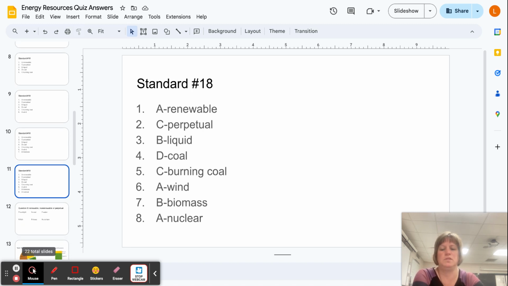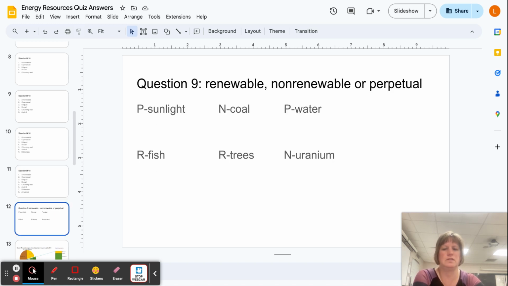Okay, so here comes the part that's going to change on your retake. Everything else will be the same questions except this. I'm going to change up the resources. So sunlight is perpetual, coal, non-renewable, water, perpetual. You won't have those same two perpetuals. There'll be different ones to think about, but what your mind has to do is figure out which of those would always be there. Fish and trees can reproduce, making them renewable. And uranium is a non-renewable resource because remember, it's found in rocks, can't reproduce.